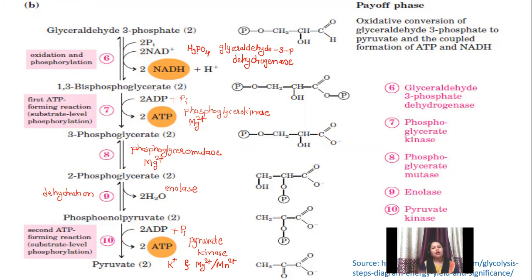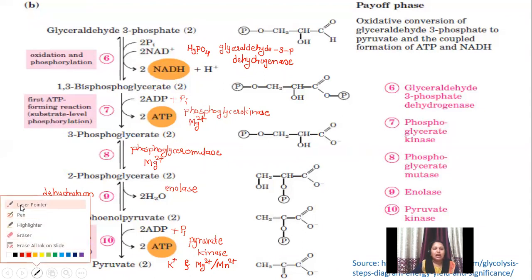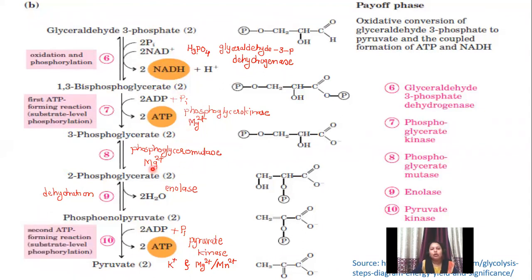Clear? And the third very important thing is, you know that we use a catalyst generally to reduce the activation energy. In all the steps we have discussed that these phosphorylated substances first bind to Mg to form a complex. These phosphorylated substances bind with the Mg2+ ion to form a complex, and this binding energy will reduce the activation energy, and that's why it is easy for the enzyme to carry out the appropriate action.